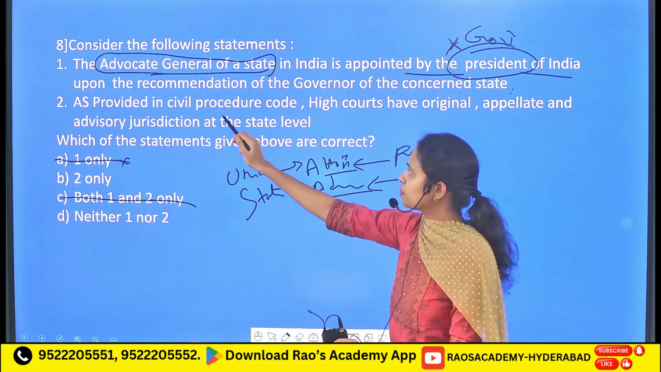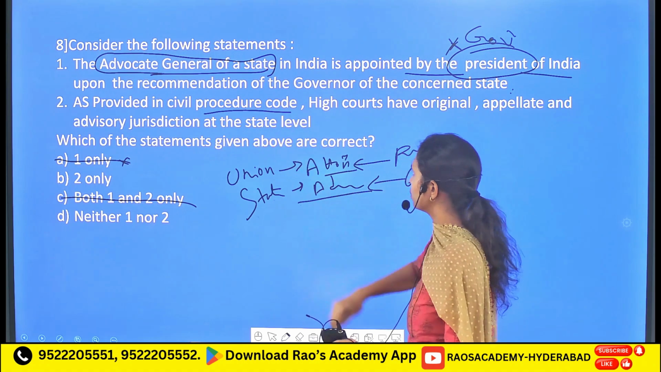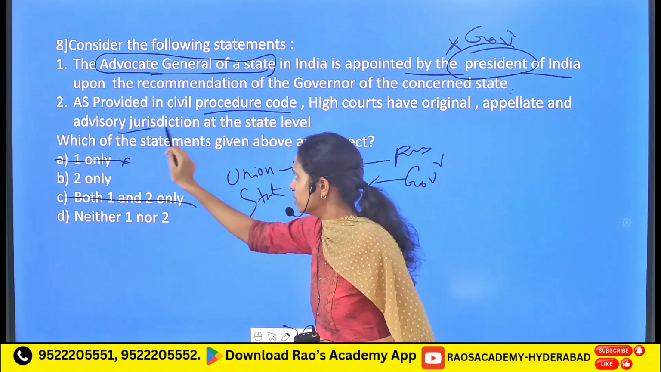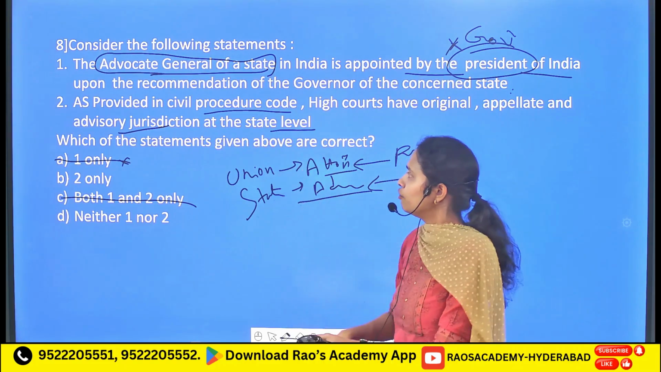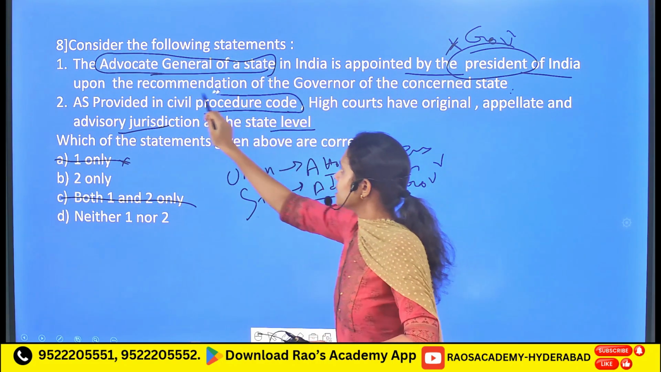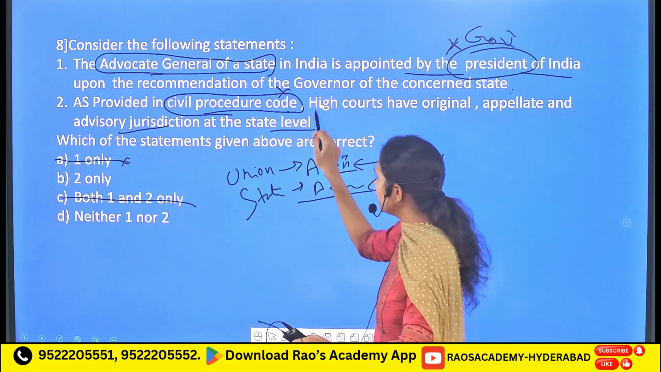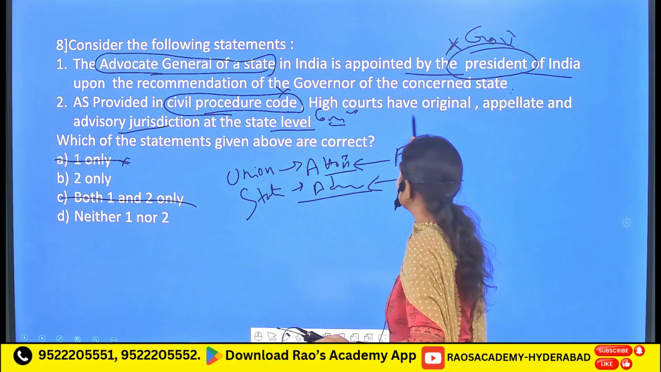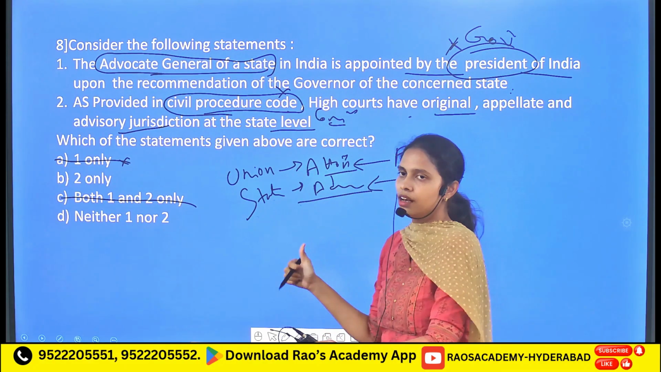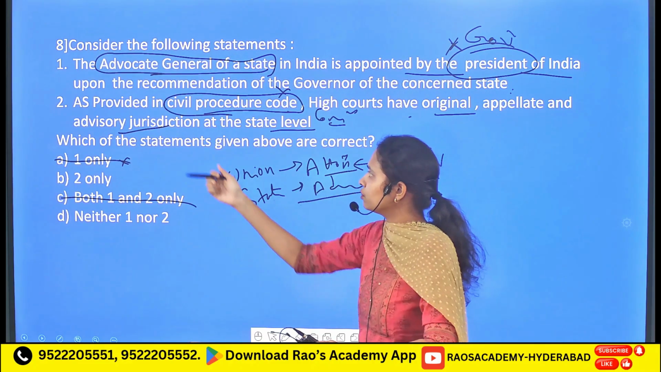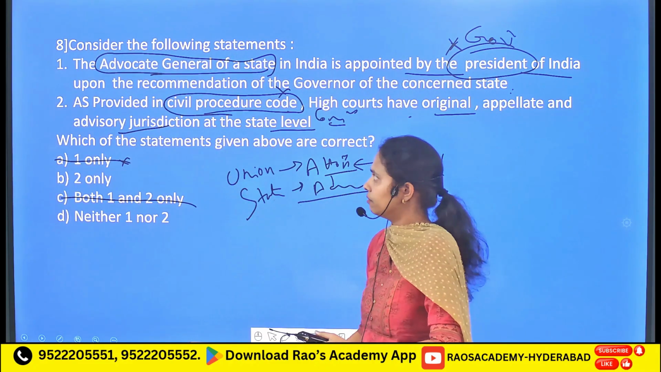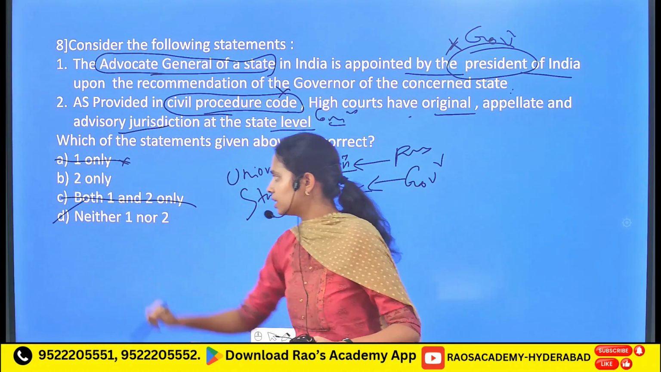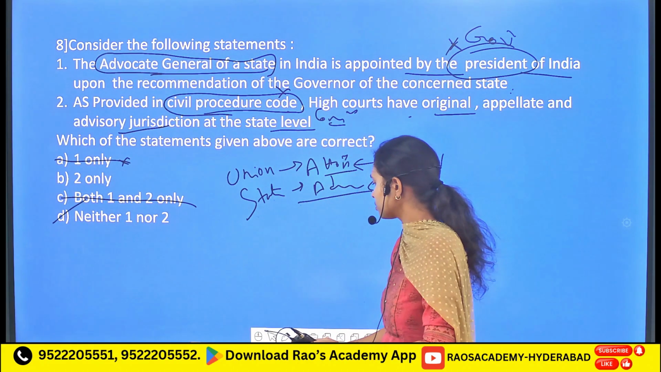Followed by, as provided in the Civil Procedure Code, High Courts have original, appellate and advisory jurisdictions at the state level. First of all, it is not the Civil Procedure Code. It is actually the Constitution itself that gives powers to the High Court in terms of having original, appellate, and some advisory jurisdictions at the state level. So both of them are incorrect statements. So the answer is neither 1 nor 2.